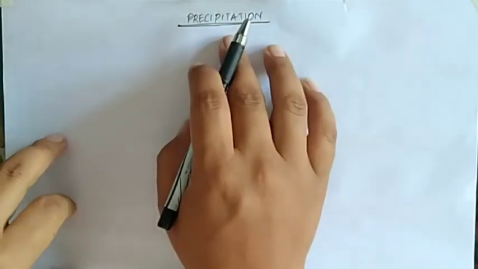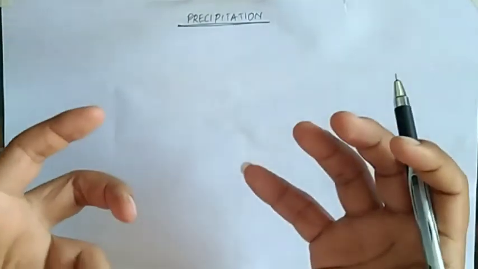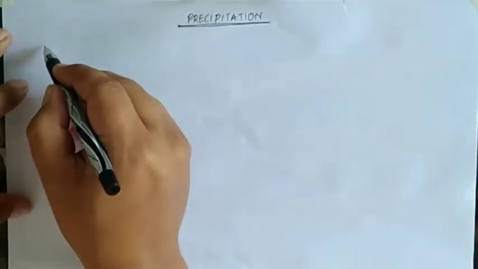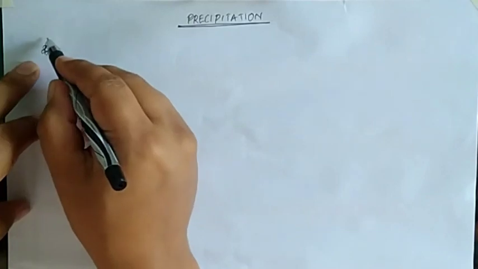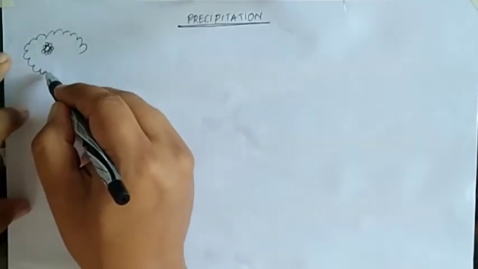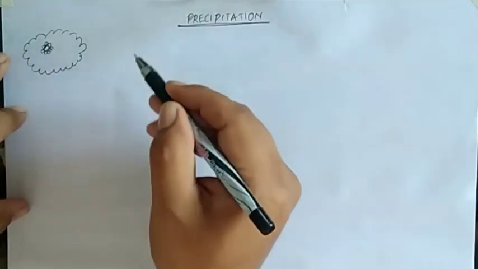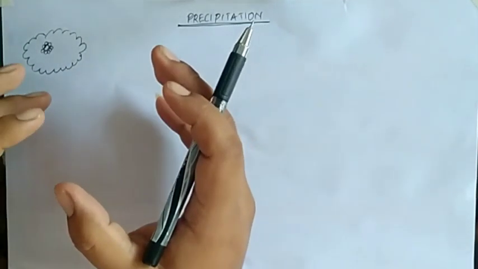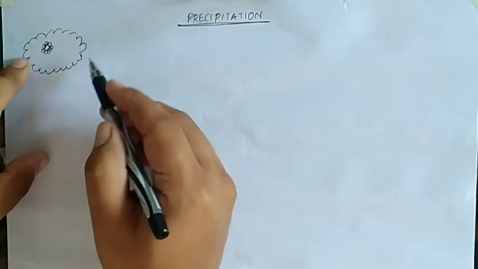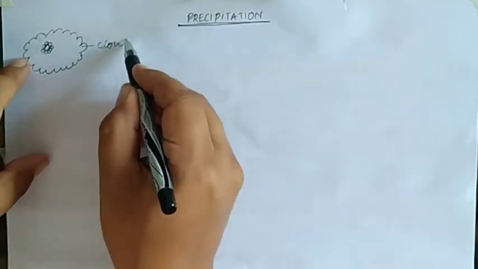Now precipitation means the condensed water vapor, or the water droplets, which condensed around the dust particles, and due to the agglomeration or combination of millions of other dust particles and water droplets, they led to the formation of clouds, isn't it?